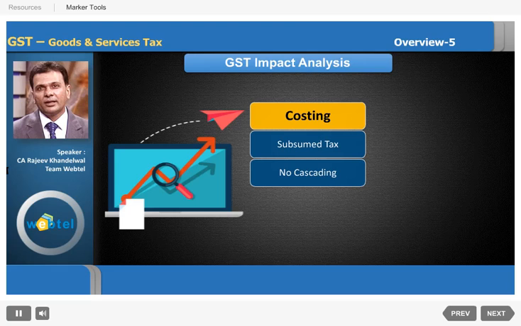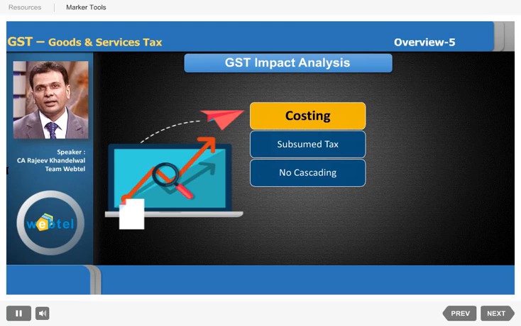And it is not that only my own costing will come down, the costing of the suppliers from which I am purchasing will also come down. So I not only want to see the impact on my own business, I have to see the impact on my suppliers' business also. Because of this impact of taxes, etc., the costing is coming down for them, then I need to ask them to lower the rate for me, because now the product is becoming cheaper, so he should pass on that benefit to me also.